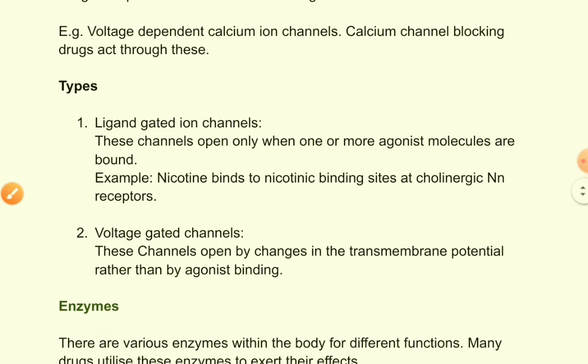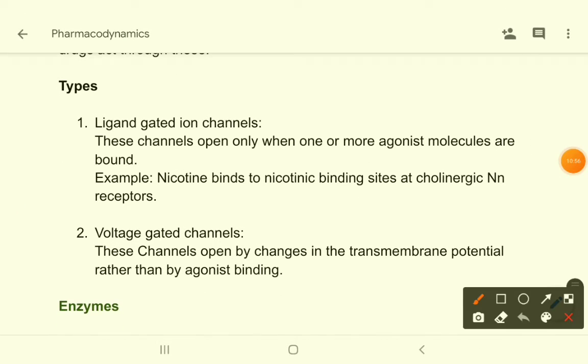Now come to the types of ion channels. Ion channels can be of two types. They can be ligand gated ion channels and they can be voltage gated ion channels. What are ligand gated ion channels? As I have mentioned already, ligands can be drugs, neurotransmitters, hormones, etc.